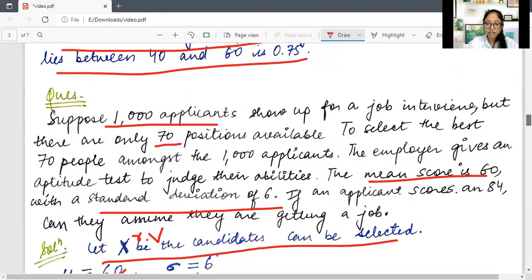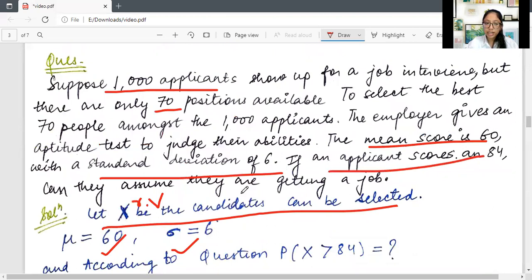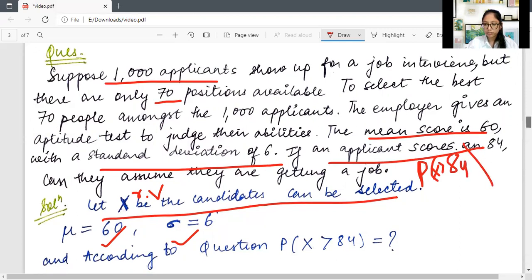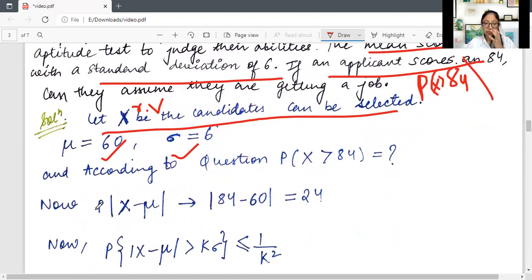And then they say that the applicant scores an 84. Obviously, if the score is above 84 they will get the job. So then x is greater than 84, we will be searching for it. Okay. And then removing x minus mu, modulus of x minus mu, we'll be putting x is 84 and the mu we know is 60, and then we get 24.